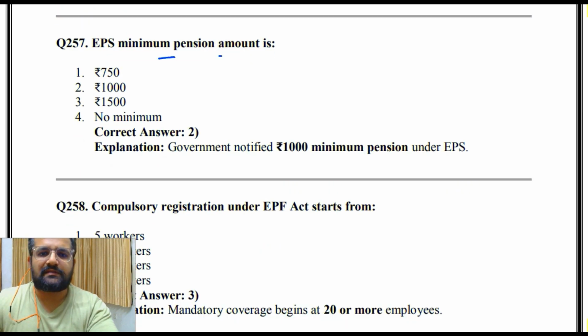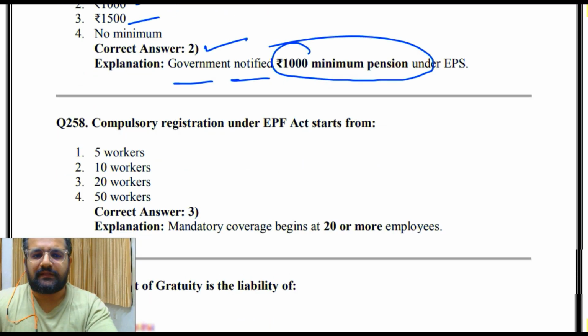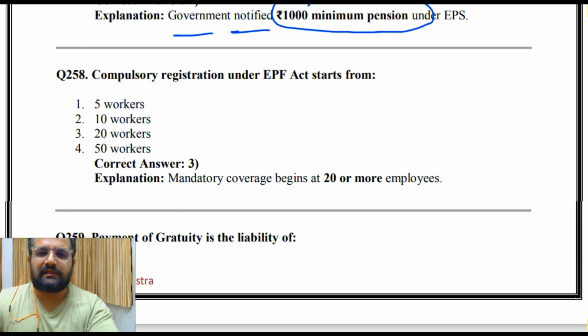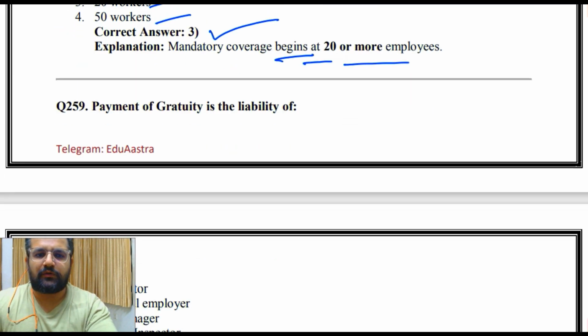EPS minimum pension amount is 750, 1,000, 1,500. So the answer is 2, that is 1,000. Government notified 1,000 minimum pension under EPS. Compulsory registration under EPF Act starts from 5 workers, 10 workers, 20 workers, 50 workers. So the answer is 3, that is 20 workers. Mandatory coverage begins at 20 or more employees.